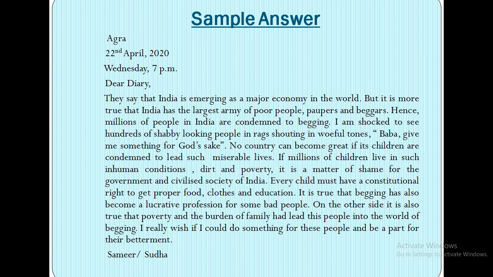Okay, and then, see, in the subject part I told you that you are supposed to describe the things in detail. You must describe your opinion, what you feel on that particular topic. And as I told you, the conclusion should be the effect on your future plans regarding that particular thing. And at the end, on the left hand side, you write your name. Okay, so this is how we write a diary entry.